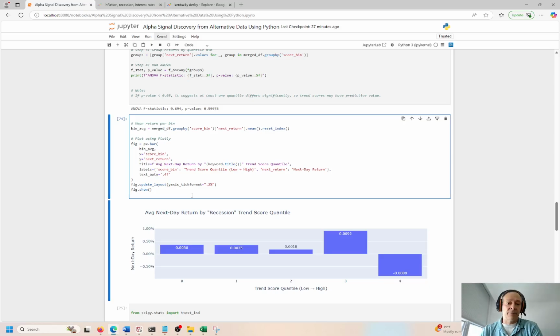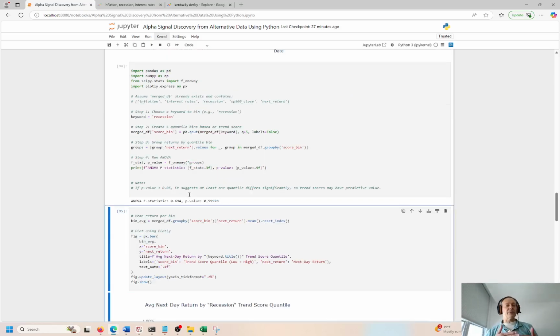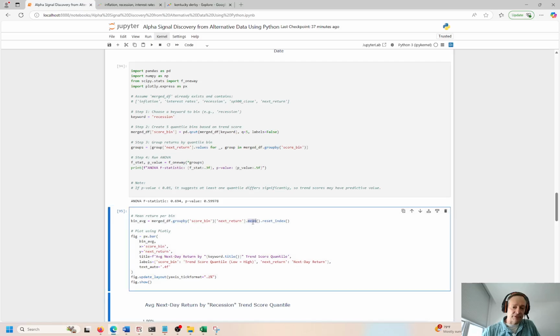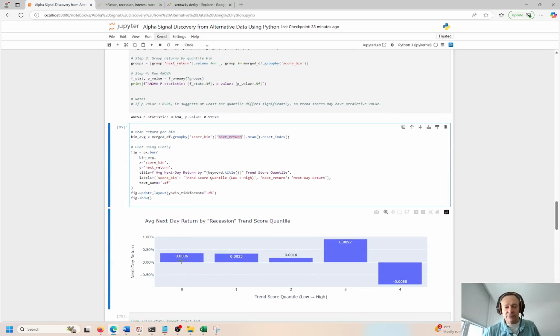Let's try to bin the data. Now we're going to take everything, because this is coming in weekly, right? We're going to take this weekly data and combine this into, I think there's 4 different bins. I think that's what I picked over here. So we're looking at the average of bins. So mean is average in the statistics world. We are looking for a score bin and taking the next return average and creating 5 different bins for that. So we have 0.036. For the first bin, it's really 0 through 4, but Python is 0 based. So you just start with 0. You don't start with 1.